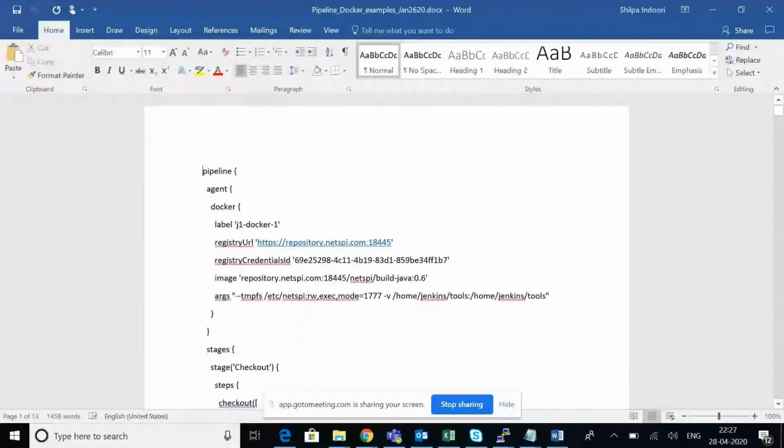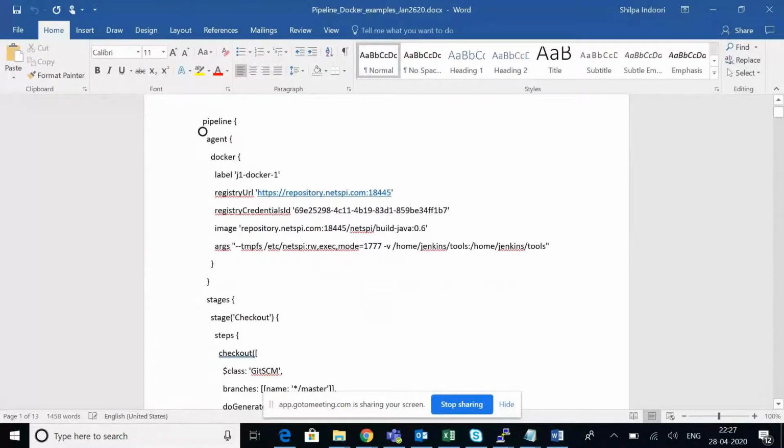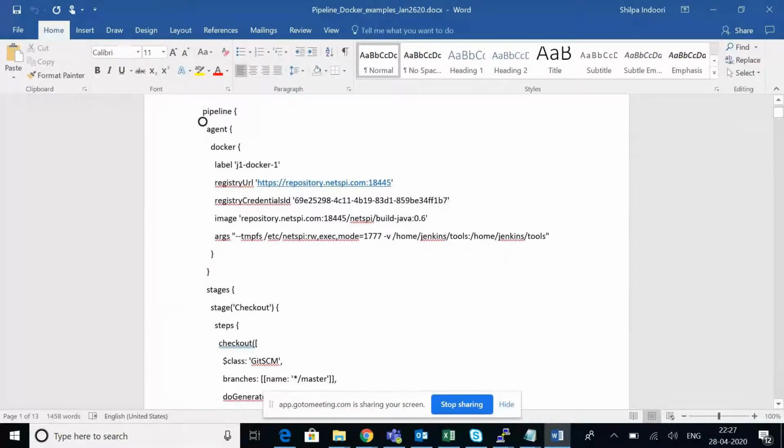So label J1 Docker one, actually that is my Docker agent name. Inside that I can build my image and build my container with this command. On top of that container, your commands will be triggered. All your stages will be triggered on top of that container.